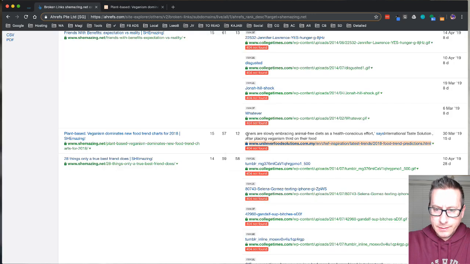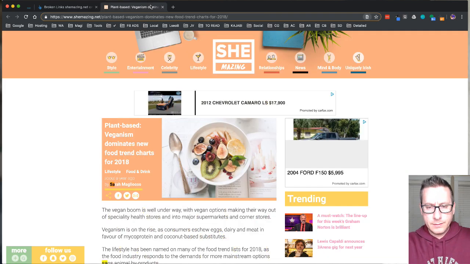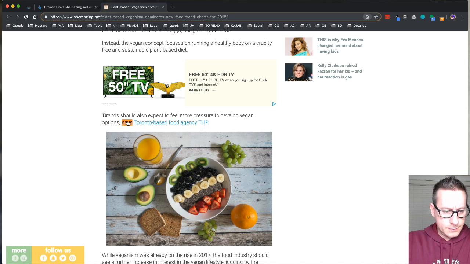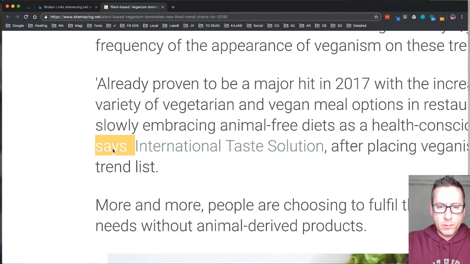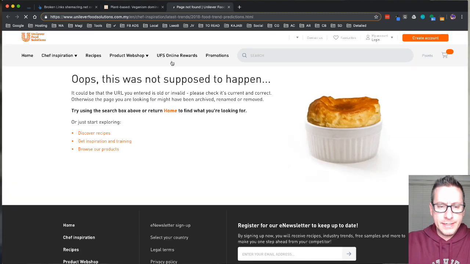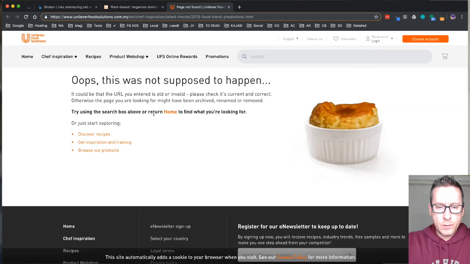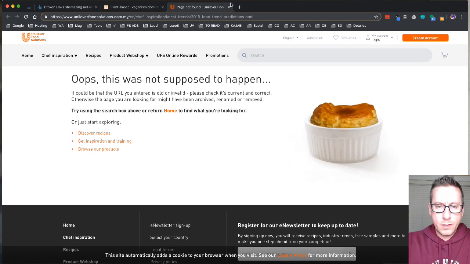And it's using the word says, so I can go and take a look. There it is right there. So right there where it says the word says, that is the broken link. So there you can see that that's the broken link, right? So that doesn't work.